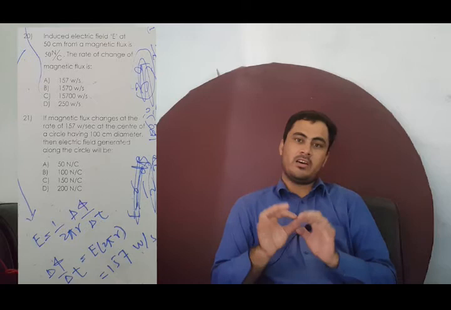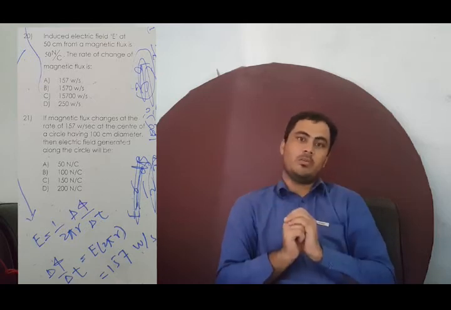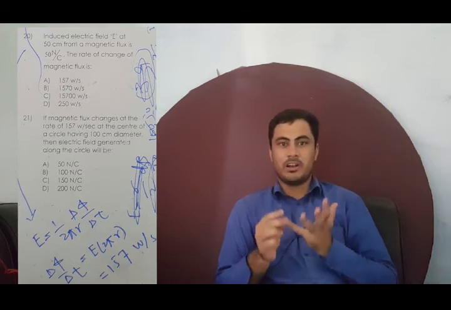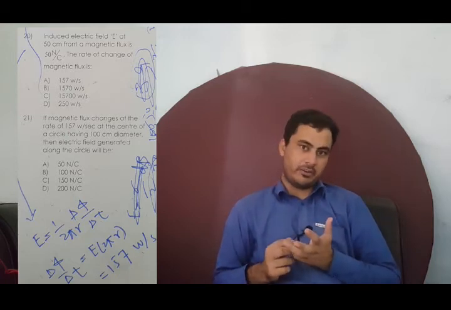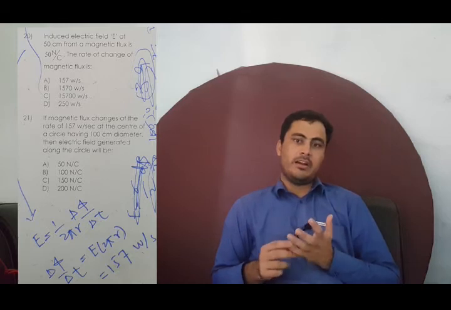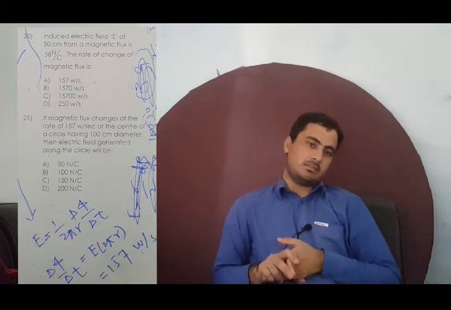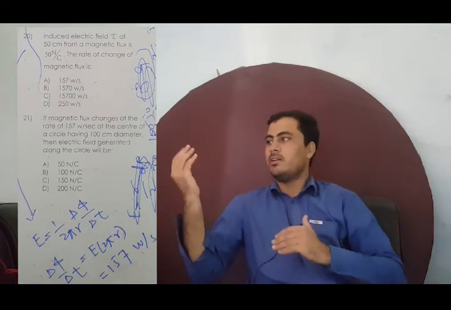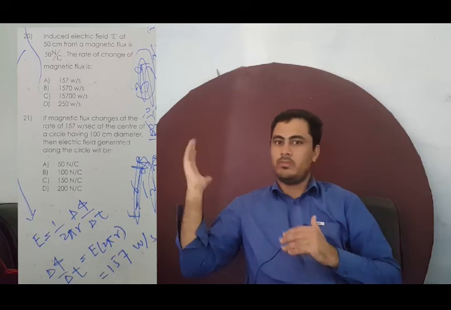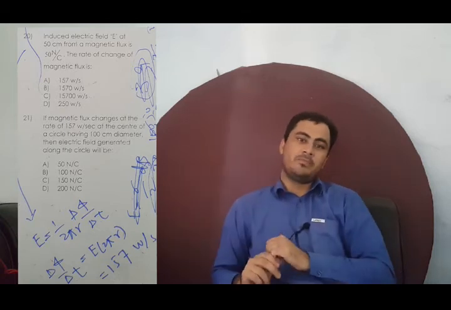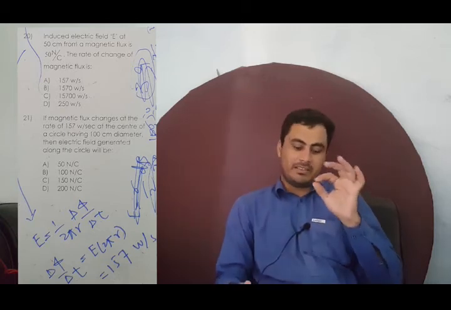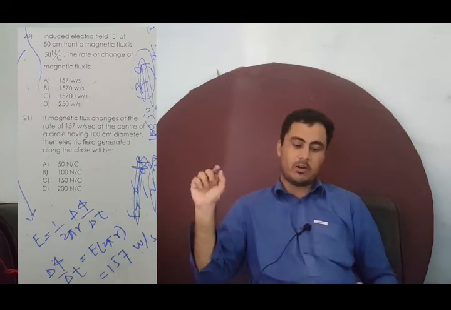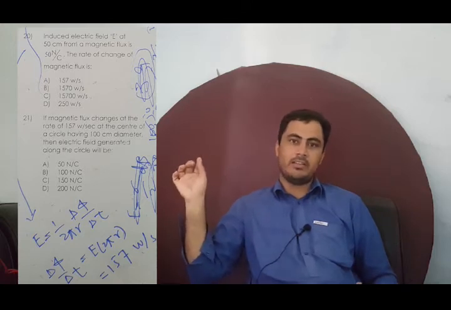So here a small calculation is involved, but before that you must know the particular relation for the induced electric field and the rate of change of magnetic flux. That relation I already mentioned at the bottom of this MCQ, and you can see the rough work there. The relation is E is equal to 1 over 2 pi r times dΦ by dt. So here our purpose is to find dΦ by dt, the rate of change of